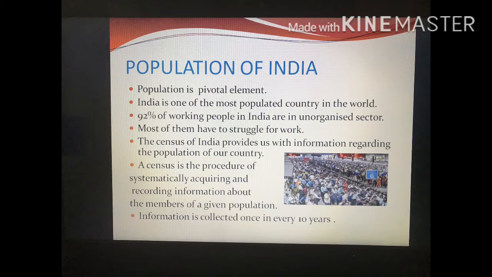The Census of India provides us with information regarding the population of our country. The census is the procedure of systematically acquiring and recording information about the members of a given population. This information is collected once in every 10 years, so the gap between them is 10 years.